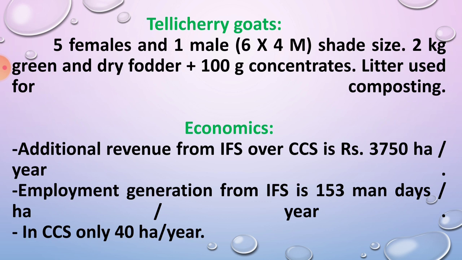Then employment generation from IFS is 153 man days per hectare per year. Employment is generated throughout the year, 153 man days per hectare per year, and in the conventional cropping system only 40 man days per hectare per year. So IFS is profitable to small and marginal farmers. This is the IFS model for dryland or rain-fed situation.